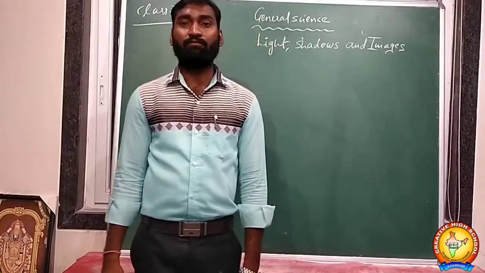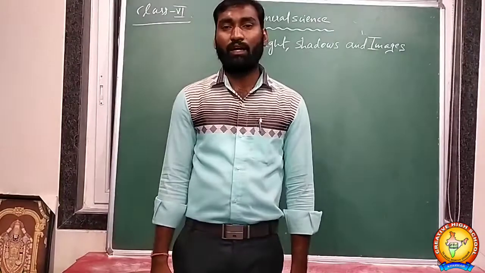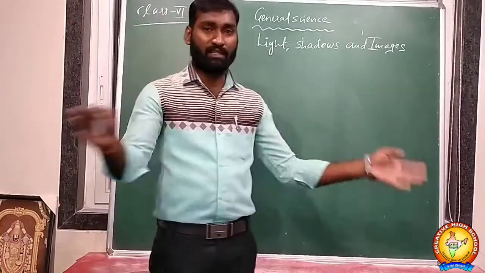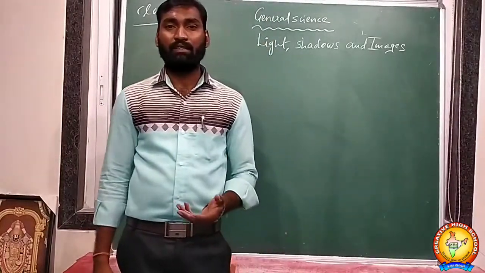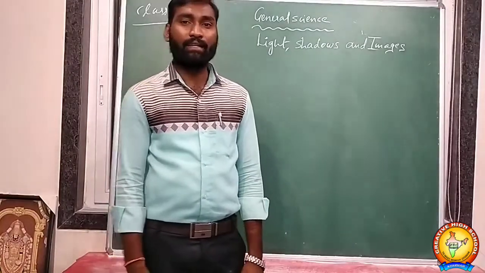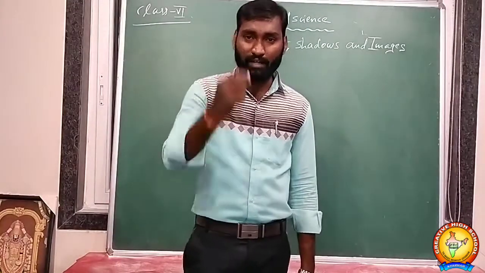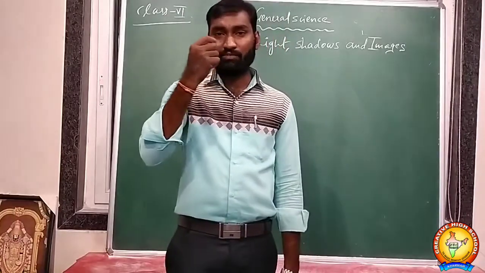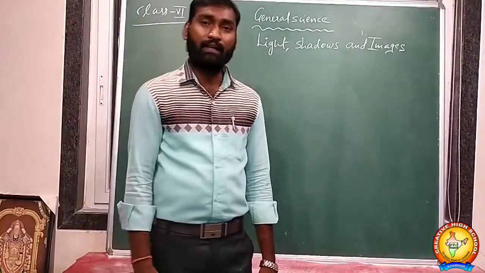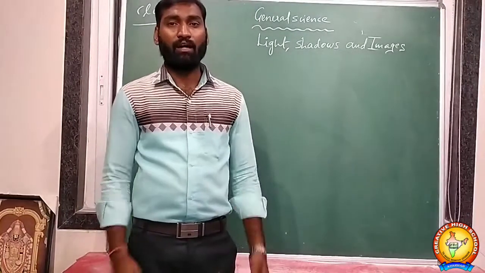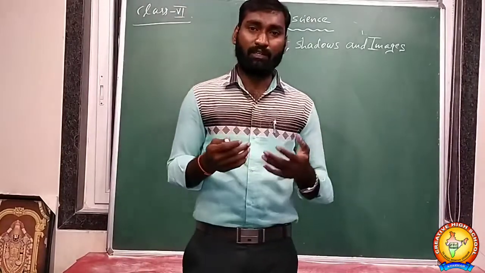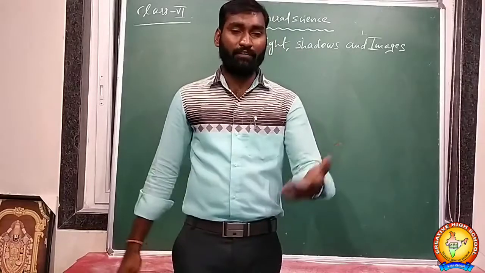So the light is a form of energy, which falls on any object, gets reflected from that, and falls into your eye. The retina will be there in your eye, and in the eye we have a lens. The light passes through the lens and forms an image on the retina. The image of that object on which light falls will be captured on the retina, and we can identify that object.